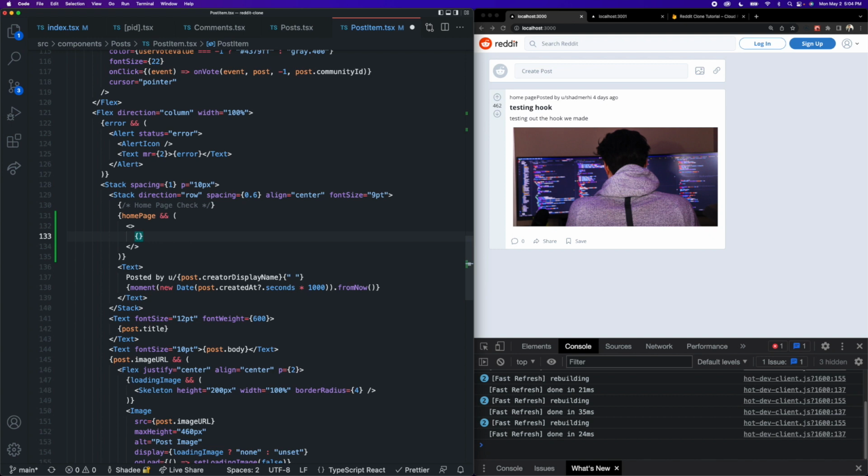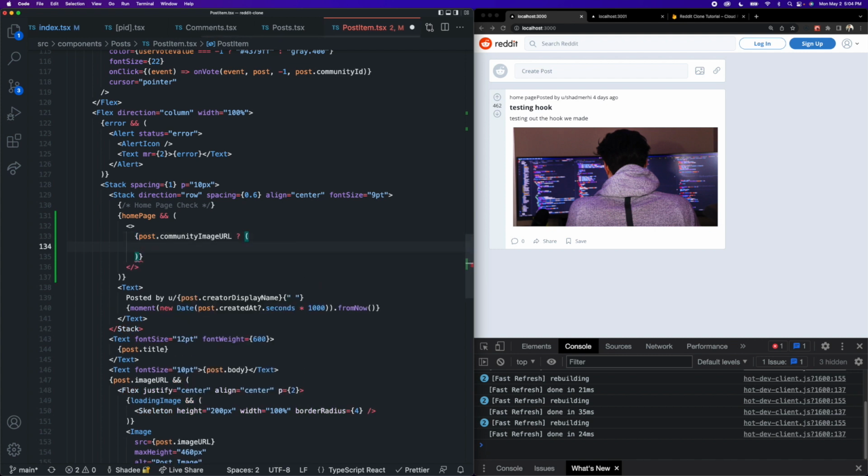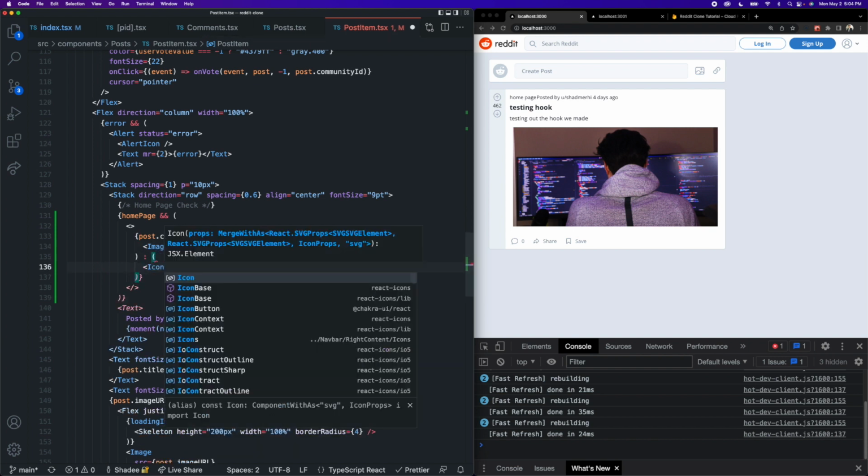And if it exists, we're going to display it. And if it does not, we're going to show our generic Reddit icon. This is our classic image icon ternary operator. So you can say, does the post contain an image URL? If it does, let's show that image. So we can use our image component from Chakra. And if we do not have an image, let's show our classic Reddit icon.